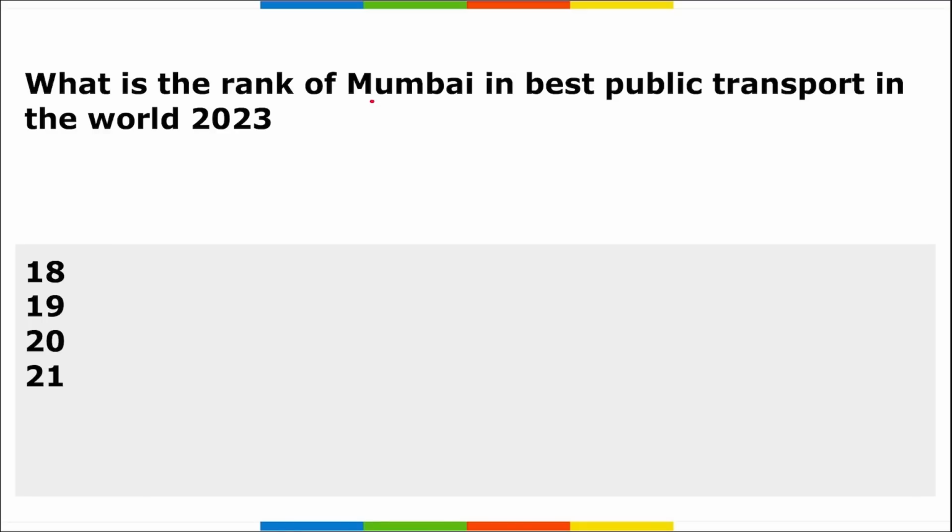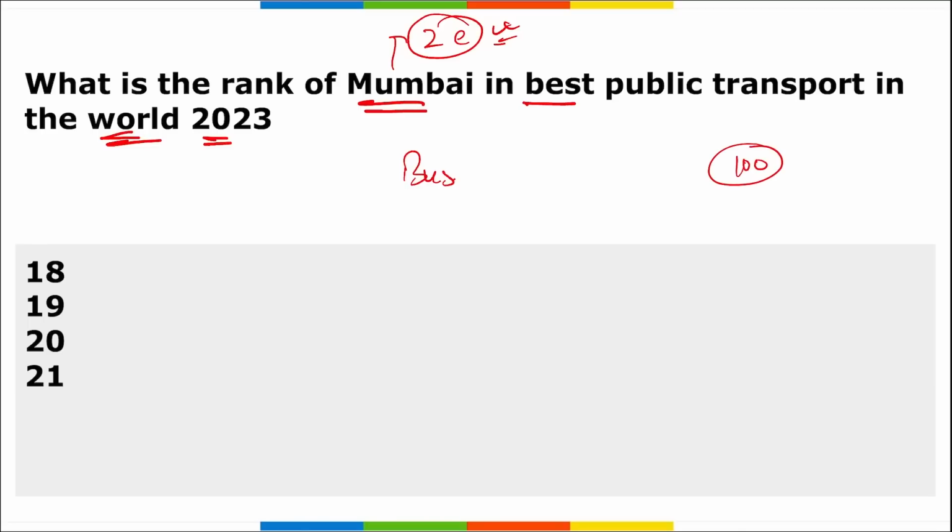Next, what is the rank of Mumbai in the best public transport in the world 2023? So we are talking about the best public transport. This will include your buses. And if you remember, recently double-decker electric buses were also launched in Mumbai, Maharashtra. Alright, 100% methanol fueled buses were launched in Bangalore, Karnataka by Nitin Gadkari, and they were launched on a prototype basis. So if we are talking about the best public transport, what is the rank of Mumbai in this best public transport in the world?